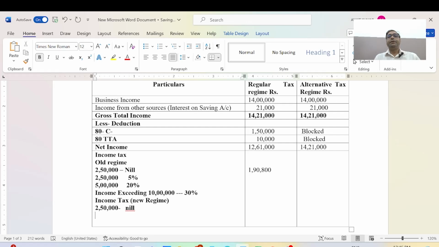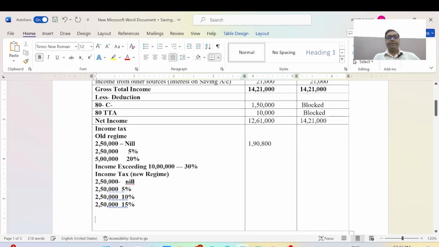Next 2,50,000 will be 5 percent, and the next 2,50,000 will be 10 percent. The next 2,50,000 is 15 percent, and the next is 2 lakh 50,000.